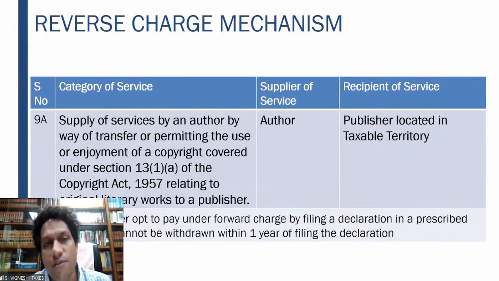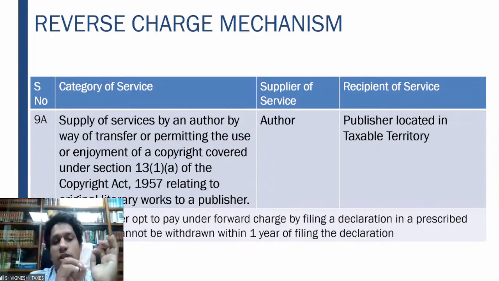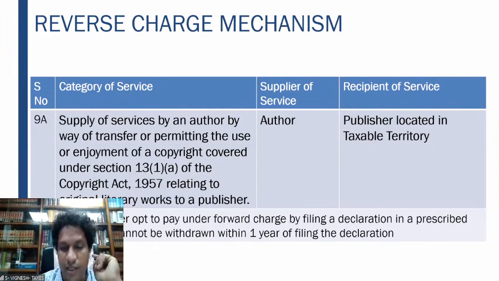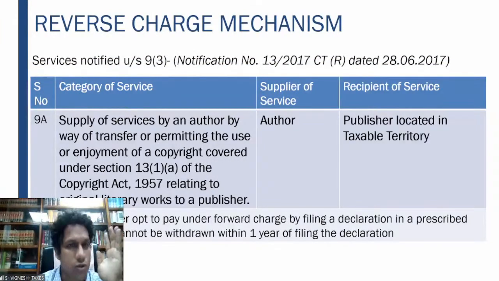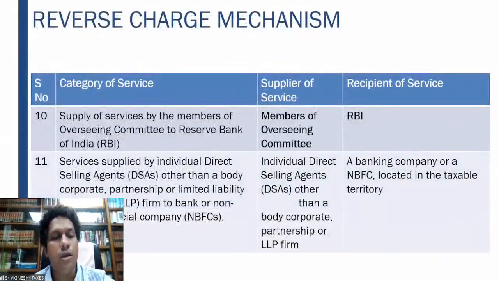Similarly, the supply of services of a book author, who is permitting the use to the publisher for printing his books, original literary works. Supplier of service is the author, recipient is the publisher, and the recipient shall pay the tax on the reverse charge basis. However, the option is also given to the author in this case to pay the tax under the forward charge by filing a declaration in the prescribed form. It cannot be withdrawn within 1 year of filing the declaration. So if he wants to withdraw and again come back to reverse charge, he can do it only after more than 1 year. Right.